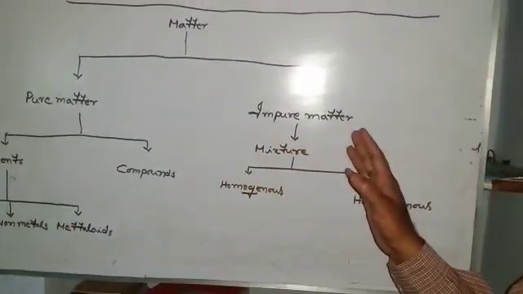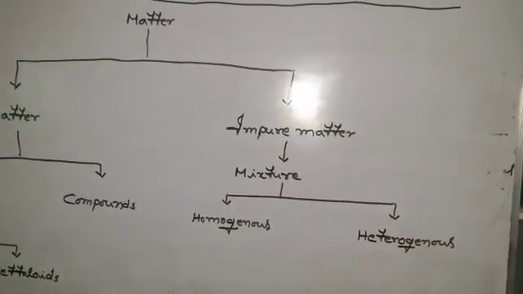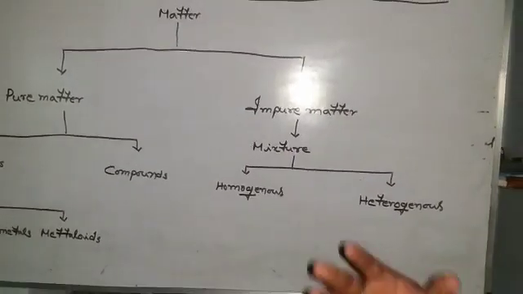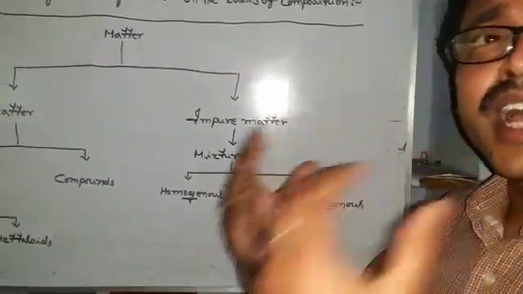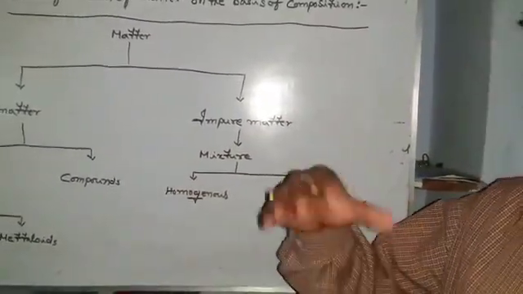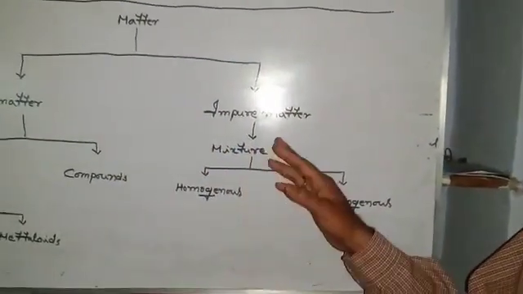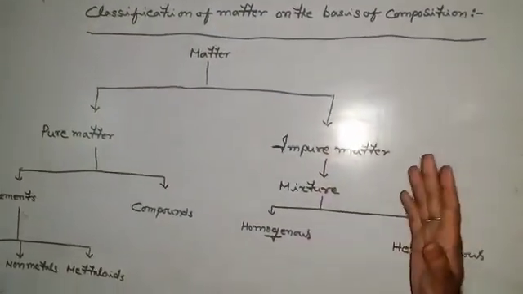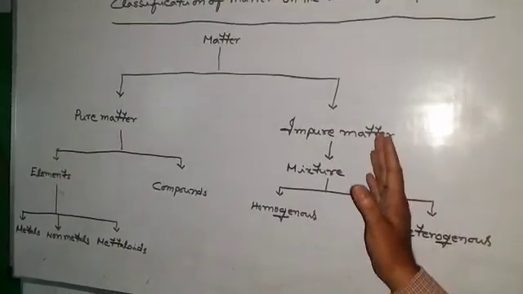Okay, but in the case of impure matter, impure matters are made up of two or more kinds of pure substances like elements or compounds, but they physically combine in any desirable proportion. That means their proportion is not fixed. It may vary with our desires or conditions or times. That means their composition is not fixed, and they do not show a definite set of properties. Rather, they show the properties of their constituents.